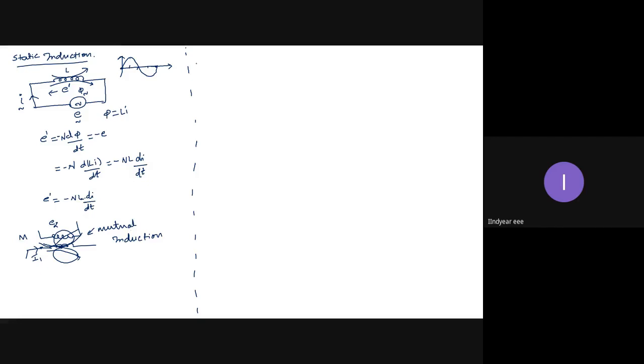The second type of induction is dynamic induction. To obtain the direction of induced EMF in static induction, Lenz's law is sufficient. To get the direction of EMF, what we use is Lenz's law. That is sufficient. So we have one more type of induction called dynamic induction.